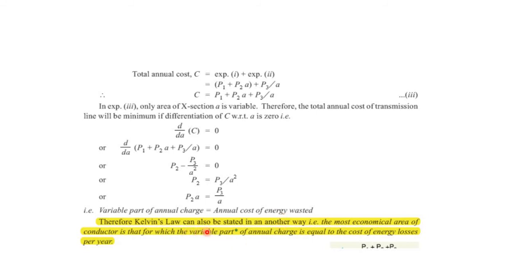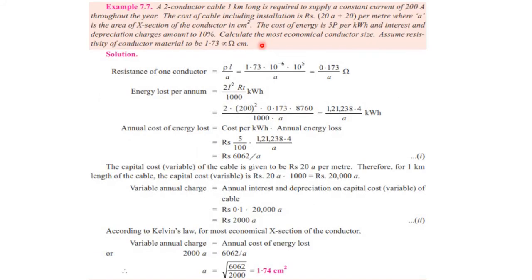Therefore, Kelvin's law can also be stated in another way: the most economical area of conductor is that for which the variable part of the annual charge is equal to the cost of the losses per year.